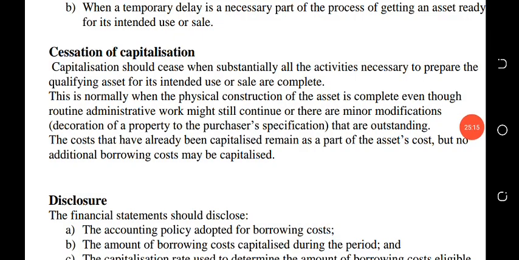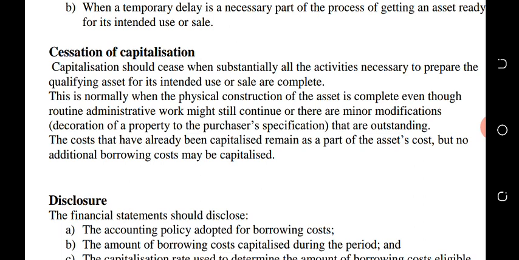This is normally when the physical construction of the asset is complete, even though routine administrative work might still continue, or there are minor modifications, such as decoration of a property to purchaser specifications, that are outstanding. So when we are told that there is a minor modification after the building has been completed, or the QA has been completed, then the period of minor modification is not part of the period whereby we capitalize our borrowing costs.